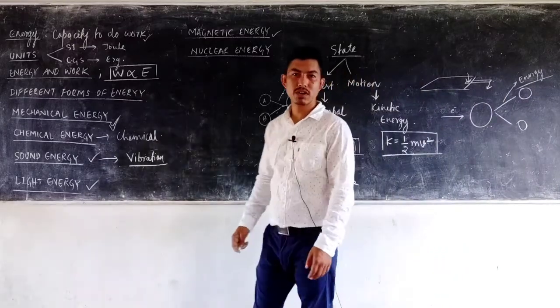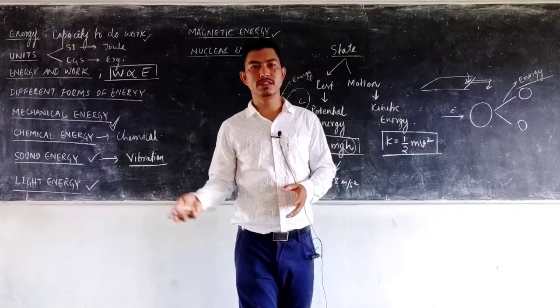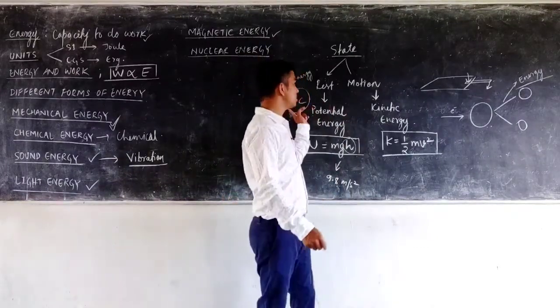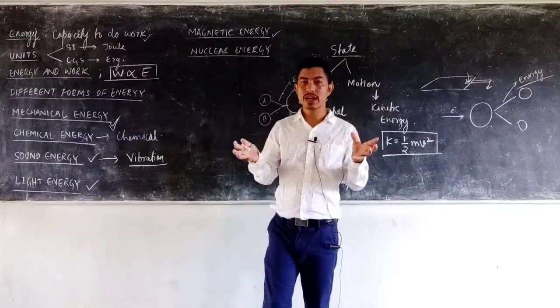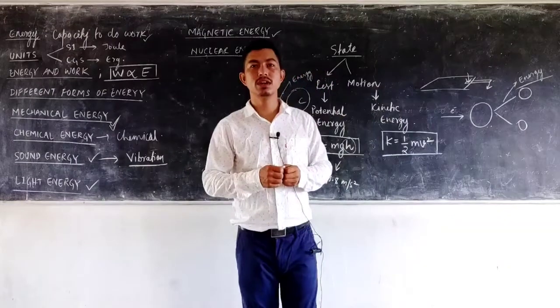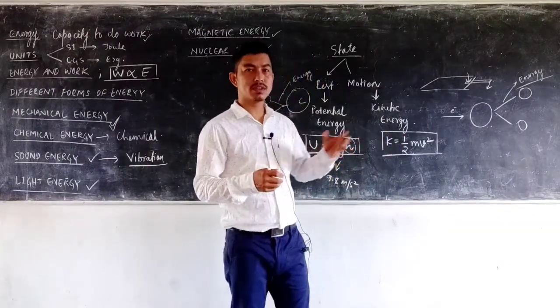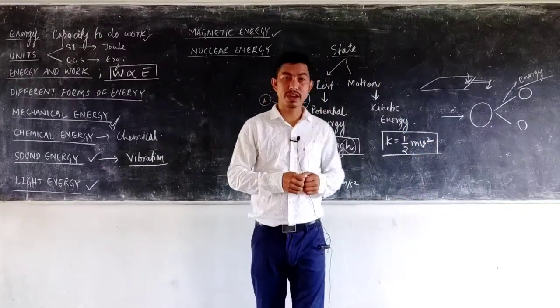If asked what nuclear energy is, you may simply write the energy released during the process of nuclear fission, that is fission, and this one is fusion. When two light nuclei combine, it is known as a nuclear fusion reaction. And when one large nucleus breaks into two, it's known as a nuclear fission reaction.